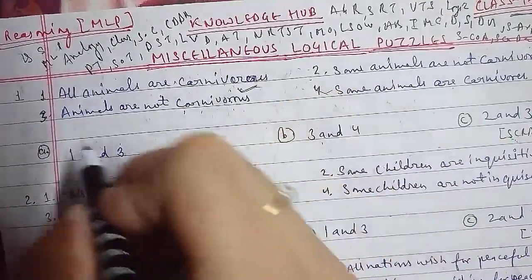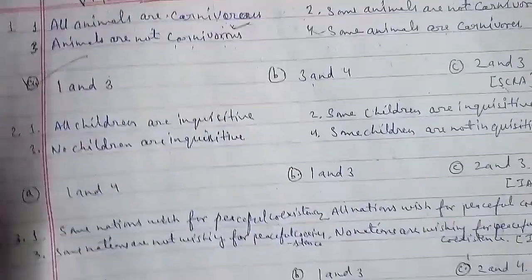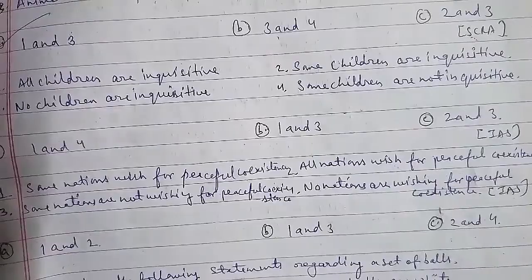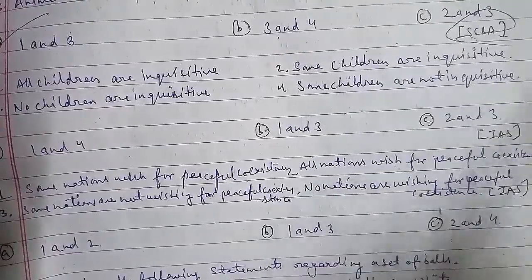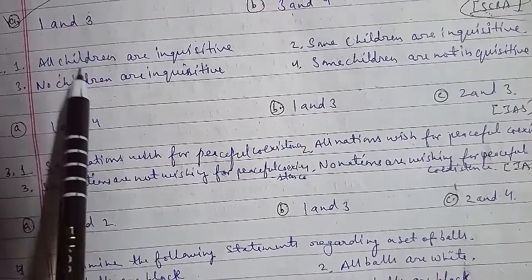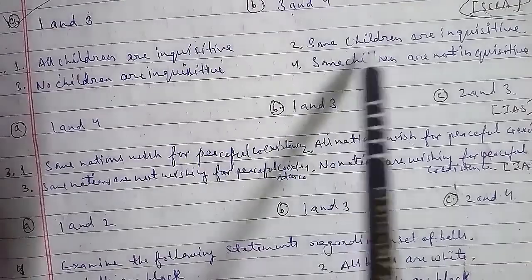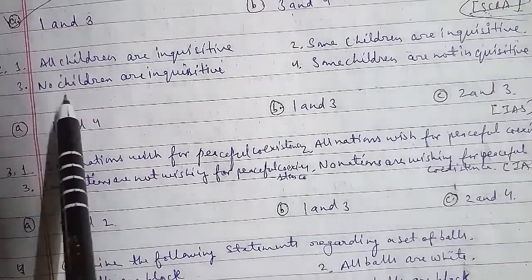Let's go ahead with the second question of the session. The statements we have: all children are inquisitive, and some children are inquisitive. The third is no children are inquisitive, and the fourth is some children are not inquisitive here. The options we have here are first and fourth, first and third, and second and third. This has been asked in the IAS question paper.